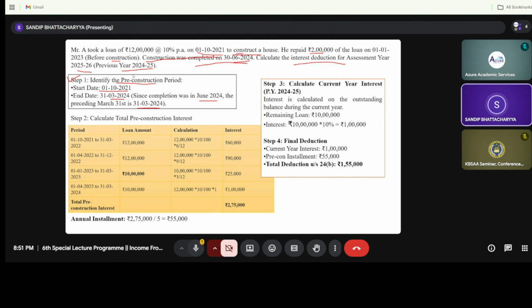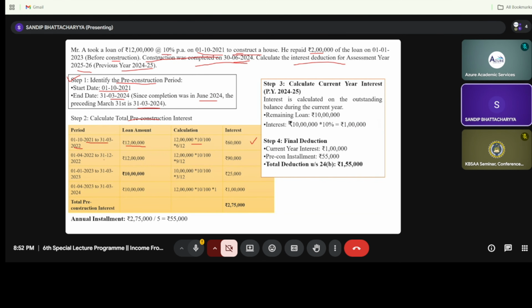Now step number 2, calculation of pre-construction interest. In the first year, that is 1/10/21 to 31st of March 22, I am breaking down this calculation for your better understanding. What is the amount? That is rupees 12 lakh. What is the rate of interest? That is 10%. So 12 lakh into 10% into 6 months, because October, November, December, January, February, March, so there will be 6 months, so the amount is 60,000. So that is the first one, right?